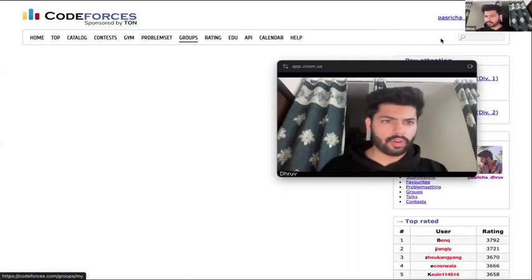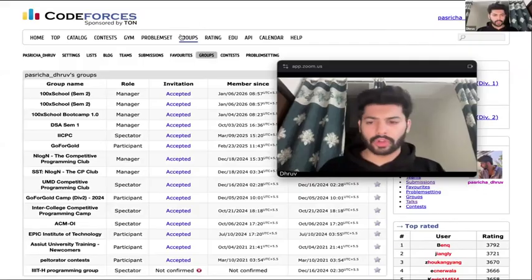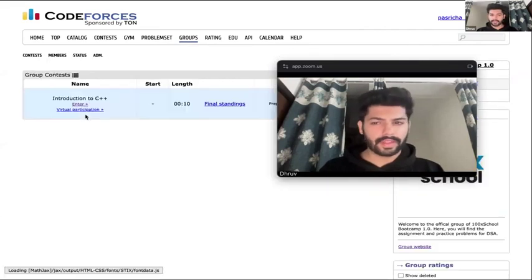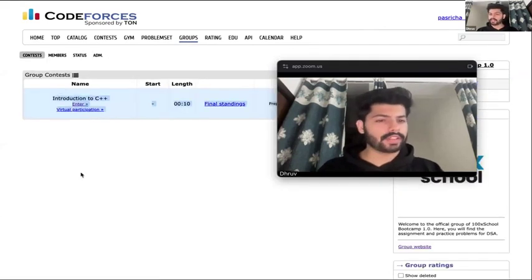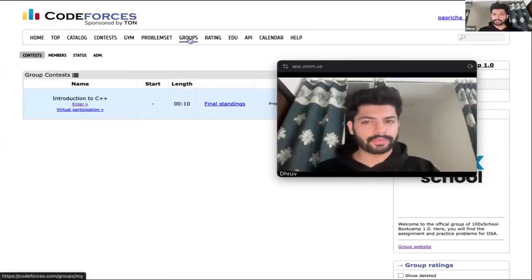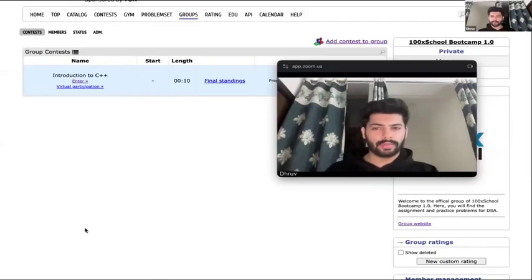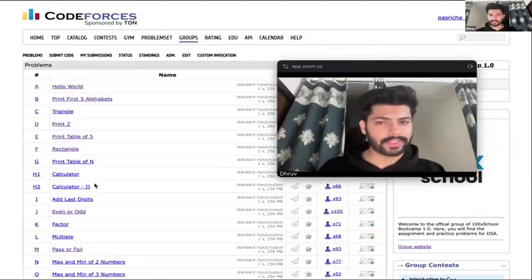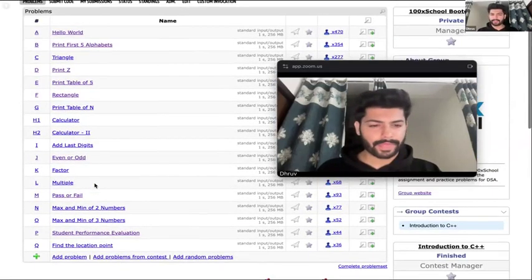So just click on groups. Log into Codeforces. Open your groups. You will see a group यहाँ पर 100x School Bootcamp 1.2. Just click on this and you will find all the assignments. अभी यहाँ पे सिर्फ हमारा first topic है. Next class में we'll study loops. So loops will also come at the same place only. So you can always reach via groups, and you can enter there and solve the problems present on this page. ठीक है.